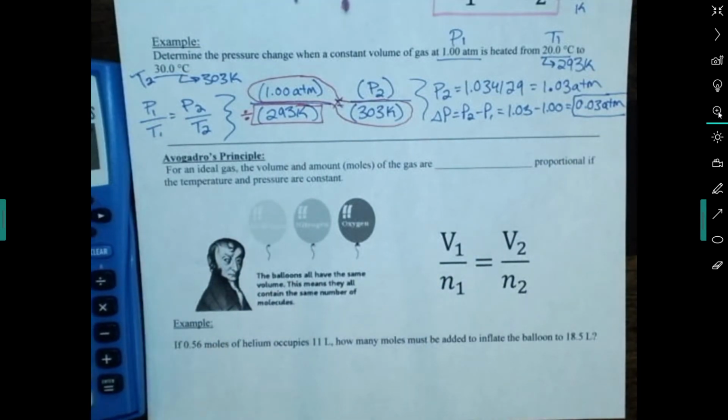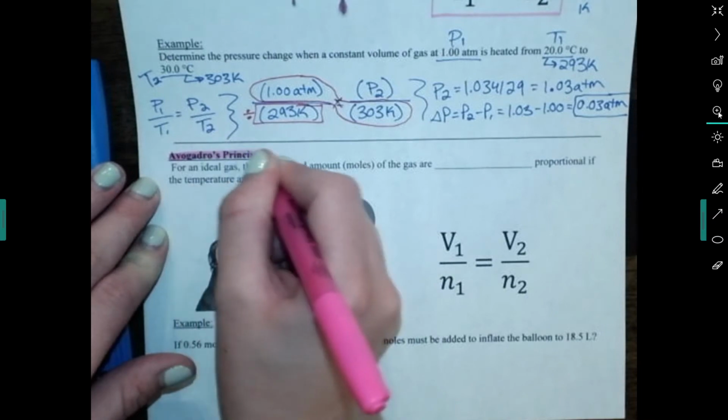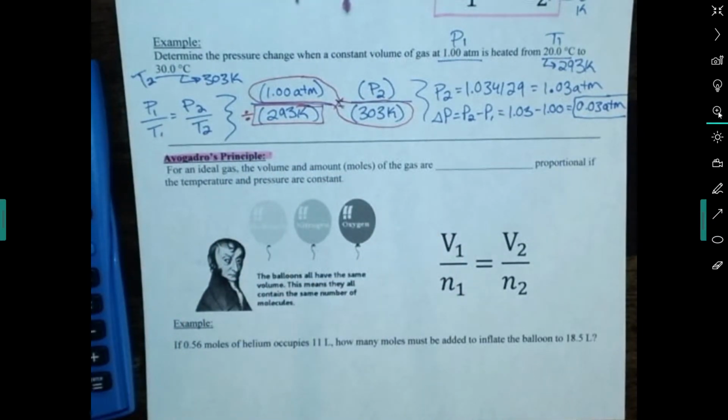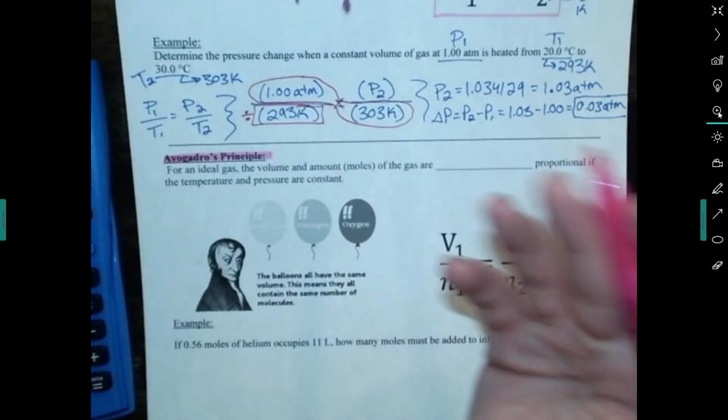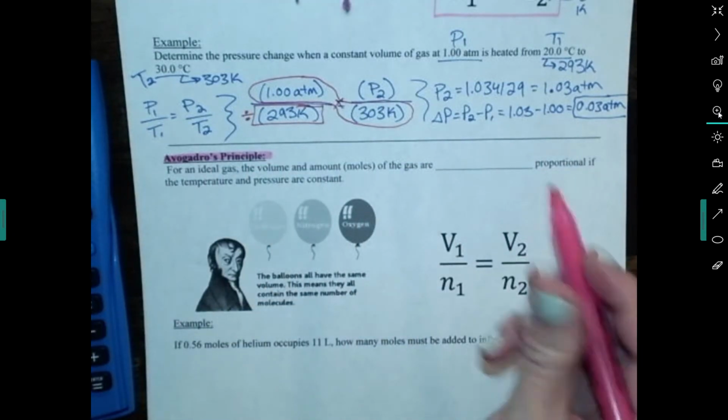Okay, next one's Avogadro's principle. We've heard of Avogadro before. He's got a kind of funny name. It sounds like avocado. He's the guy who came up with the mole, which is handy because this has to do with moles. This has to do with moles.